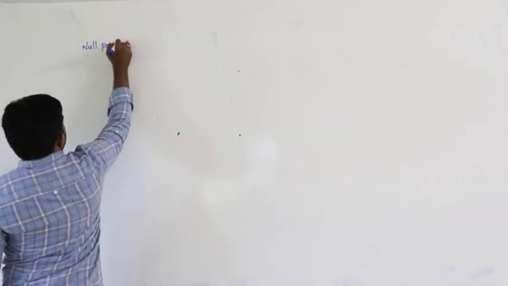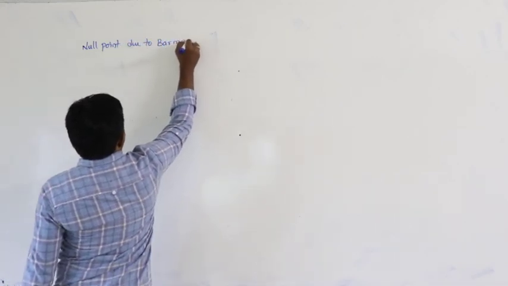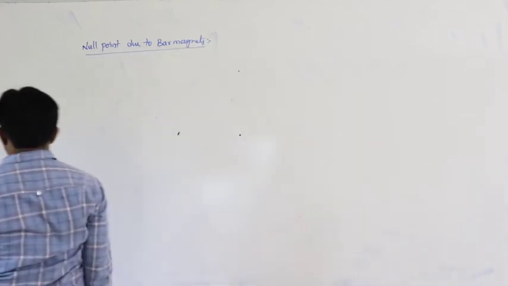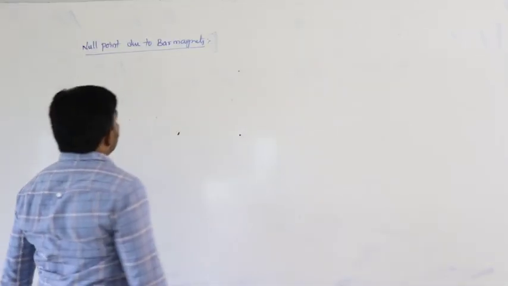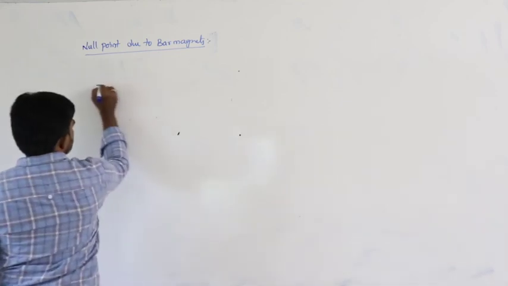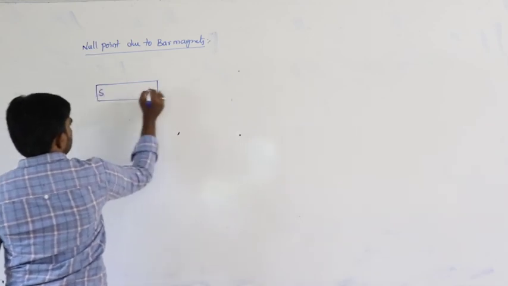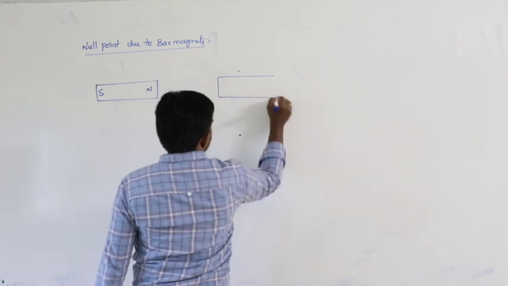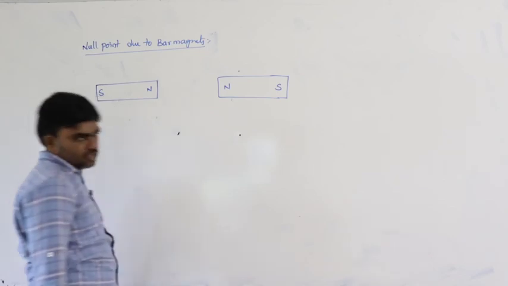Next, null point due to bar magnets. Now, here let us say there are two magnets, with the south pole and north pole facing each other.